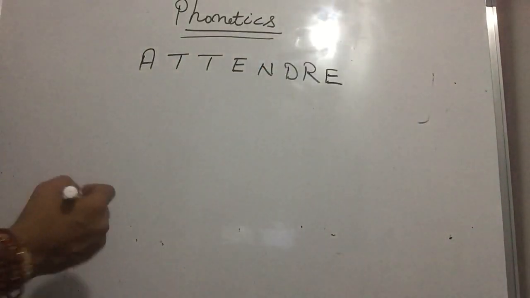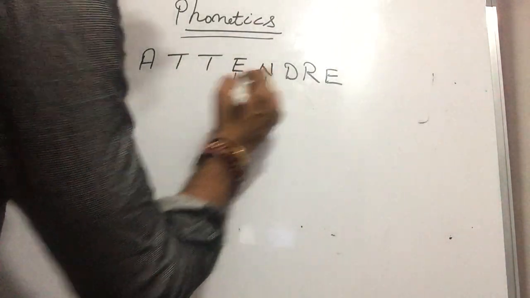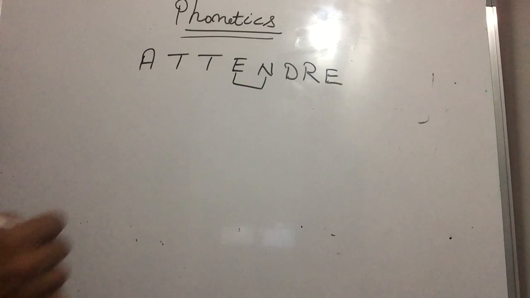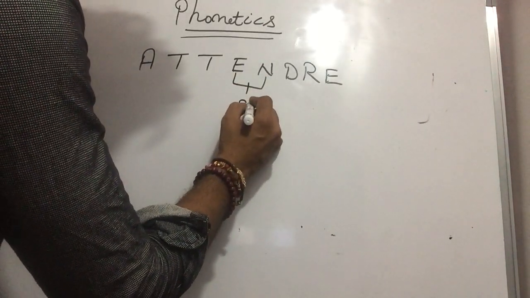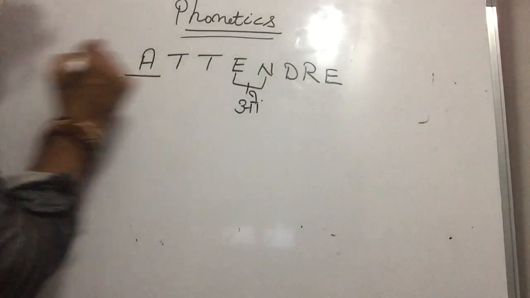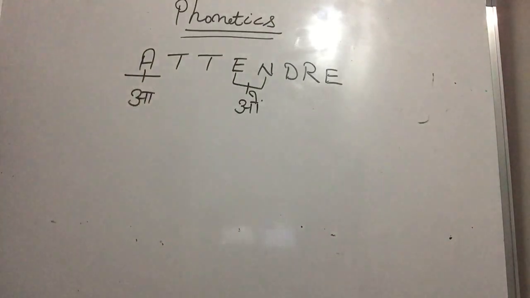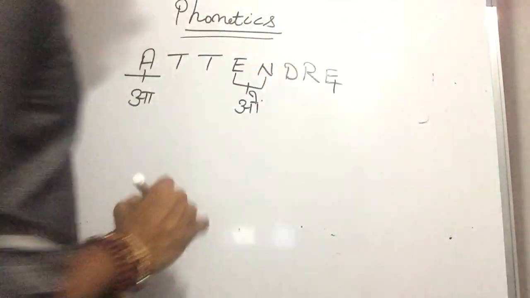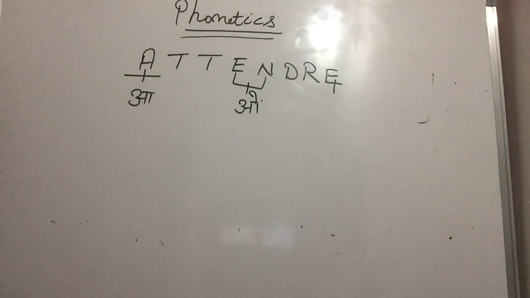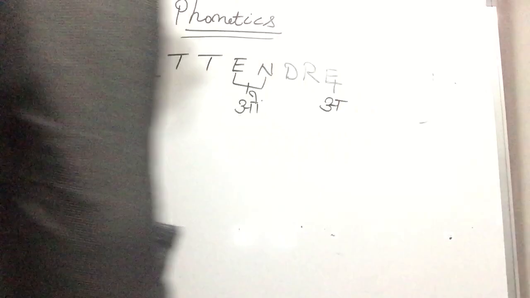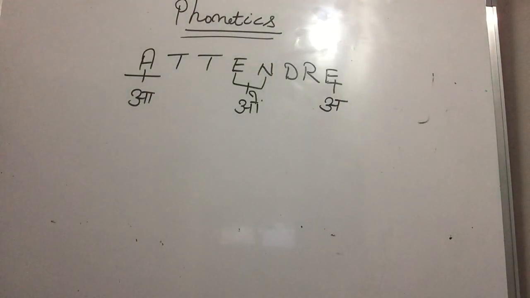Okay, now is fine. So, Paji, EN sound is what? You tell me. EN sound is on. Very good. And tell me, A sound is what? A sound is A. And E sound is what? Tell me. E sound means A. E sound is A. Clear, Paji?